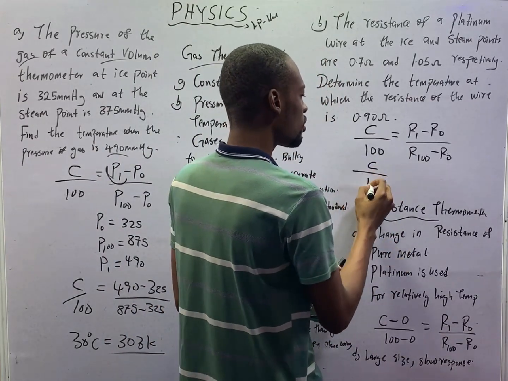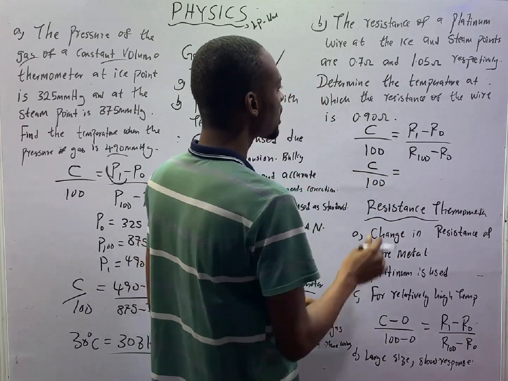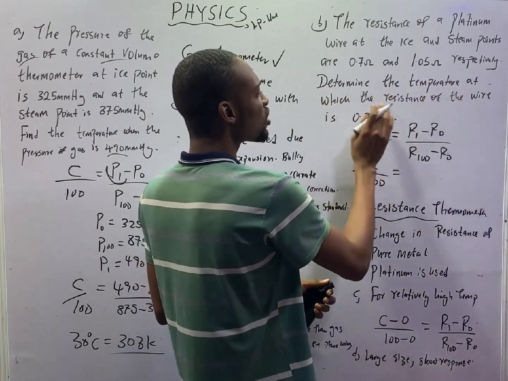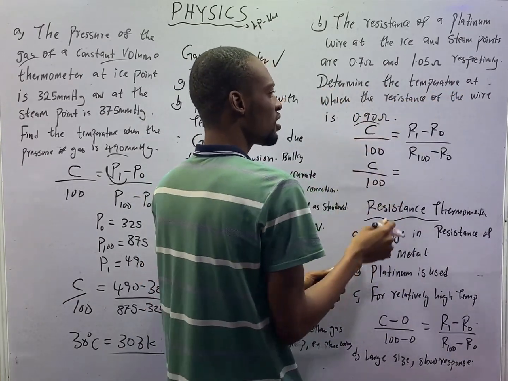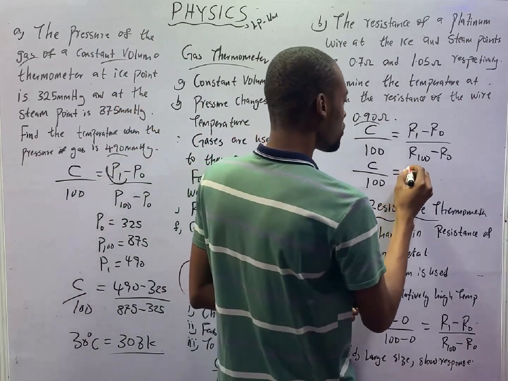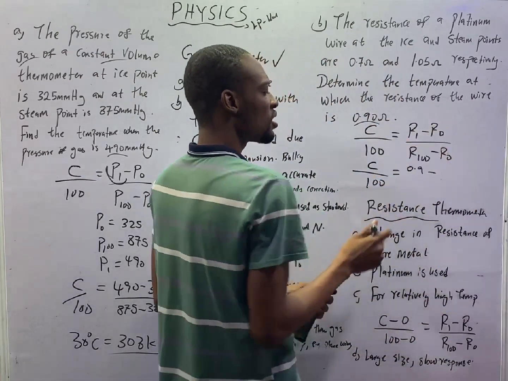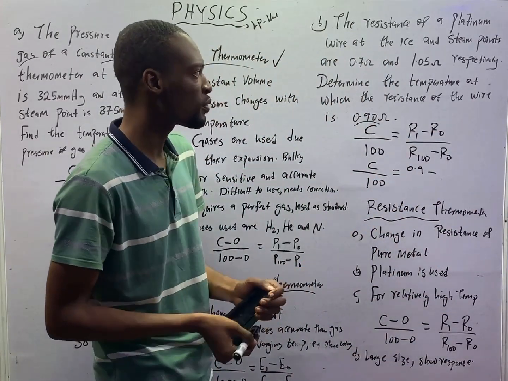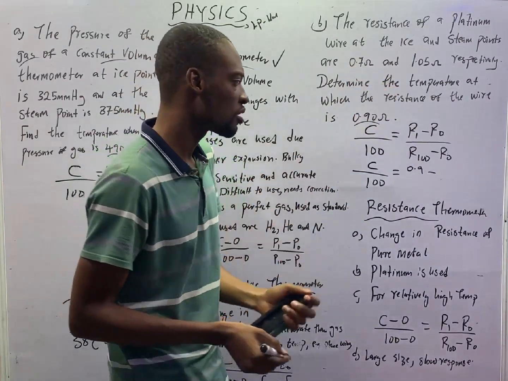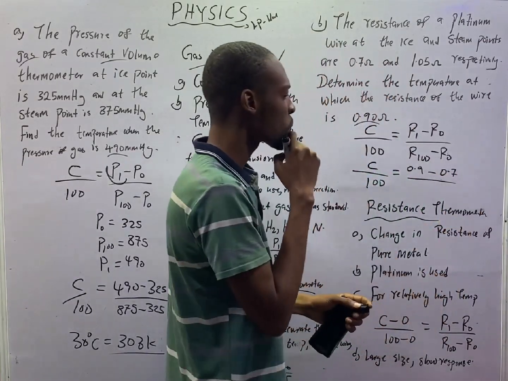The temperature C over 100 equals R1, the given resistance. Determine the temperature at which the resistance of the wire is this. So the given resistance R1 is 0.9 ohms, minus R0, the resistance at ice point, which is given as 0.7 ohms, all over.